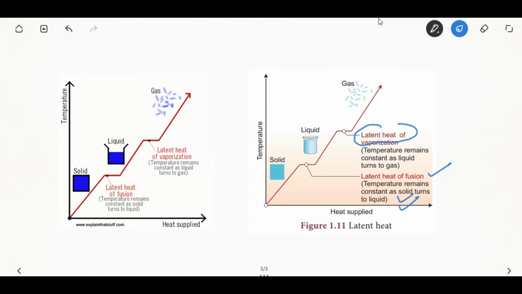And on further heating, as the liquid turns to gas, it is known to be latent heat of vaporization. The atoms are held together by some forces. So these interatomic bonding forces that hold atoms together are the cohesive forces.